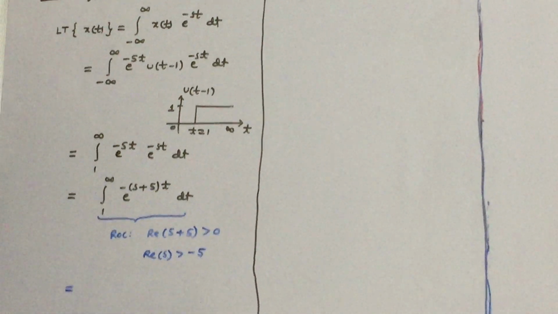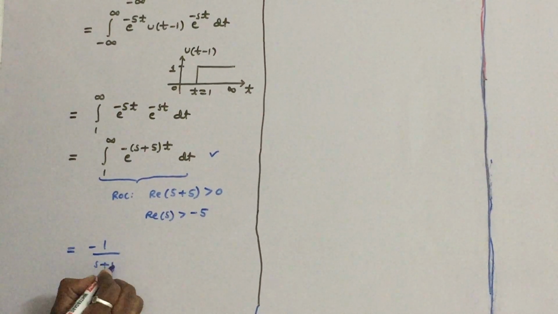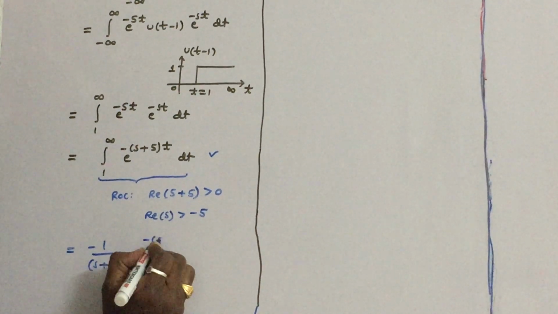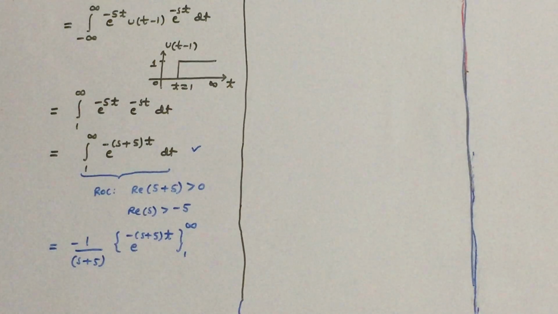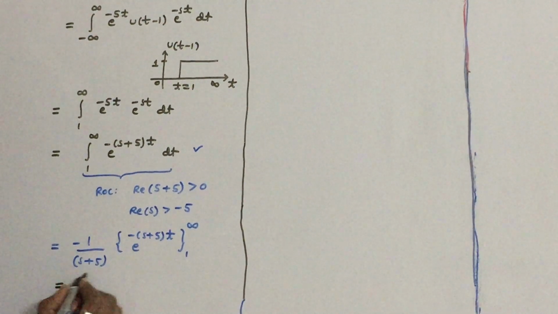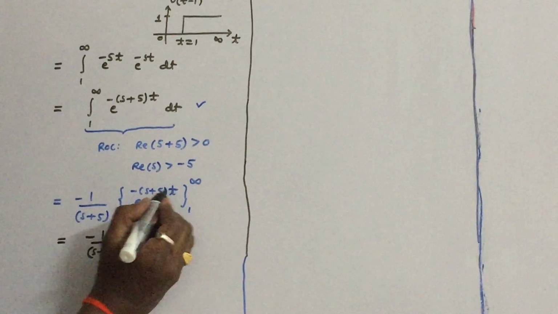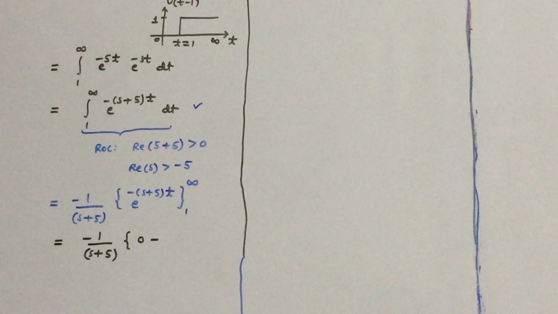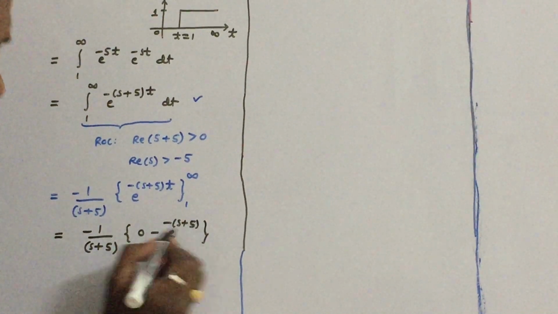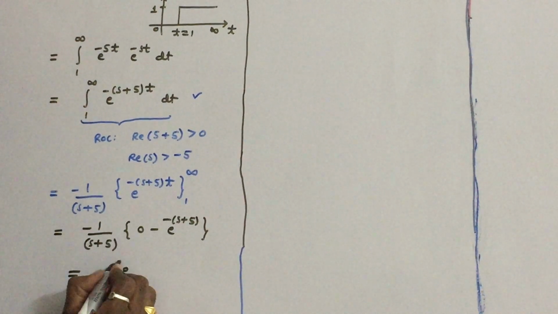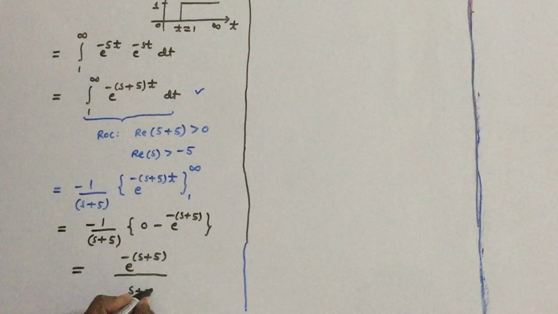Now let us make the calculations of this integral, which can be written as minus 1 by s plus 5 into e power minus of s plus 5 into t, substituting the limits 1 to infinity. If you substitute infinity in place of t, the upper limit is 0. If you substitute the lower limit t equal to 1, minus of s plus 5. Minus into minus will become plus. So this can be written as e power of minus of s plus 5 by s plus 5.